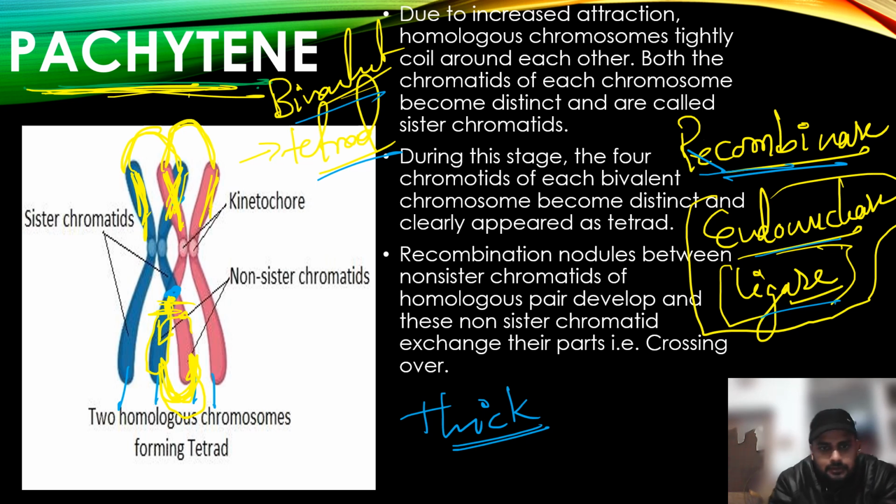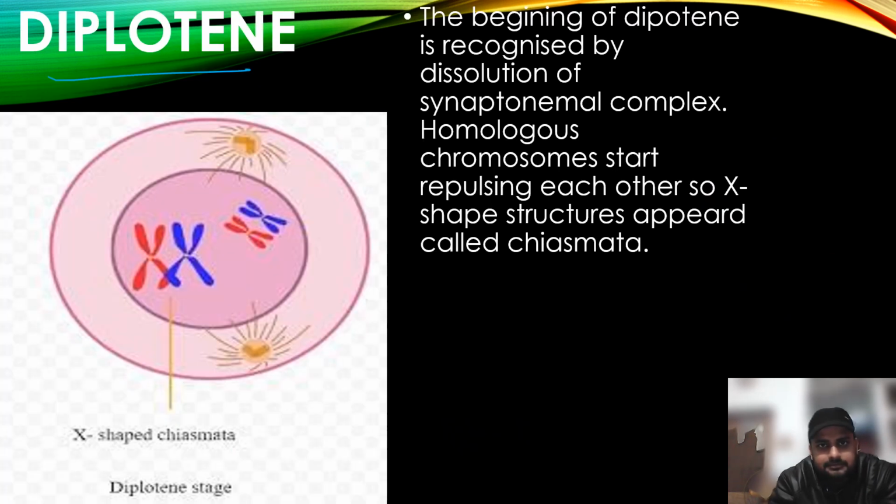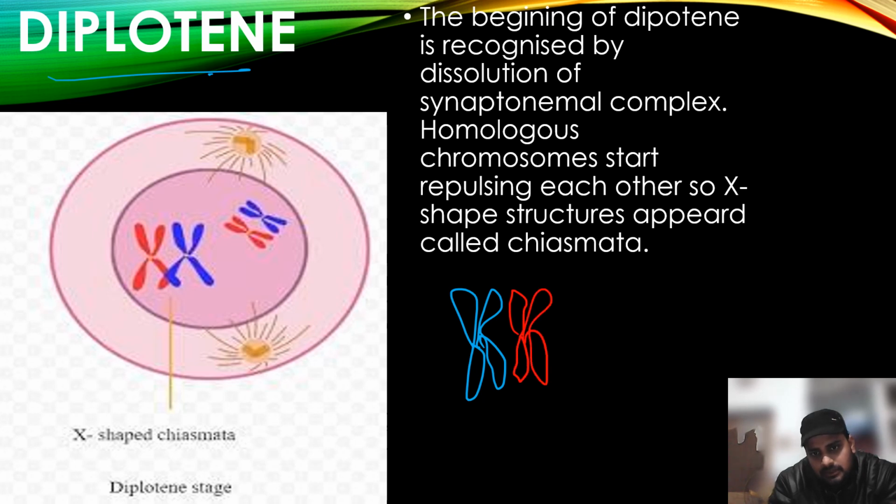Now let's move from pachytene to diplotene. So what happens in diplotene? Look, suppose this is a chromosome, this is a chromosome. Some part is here and some part is here, that is, recombination has occurred. But they are not separated. They are still joined or connected with the help of the synaptonemal complex. So what happens during this stage? This synaptonemal complex starts dissolving, and now they start repelling each other and they move.